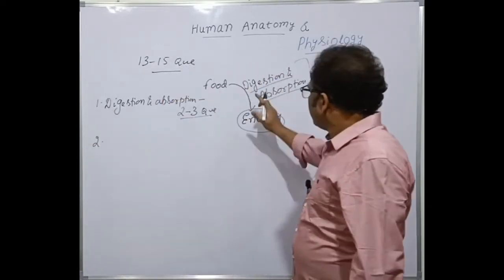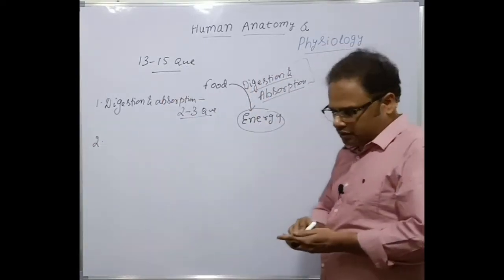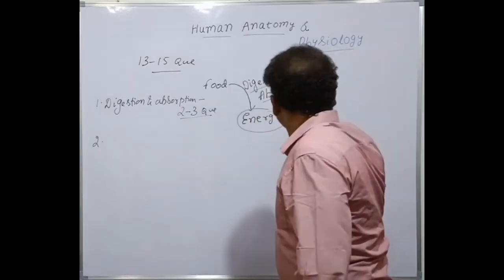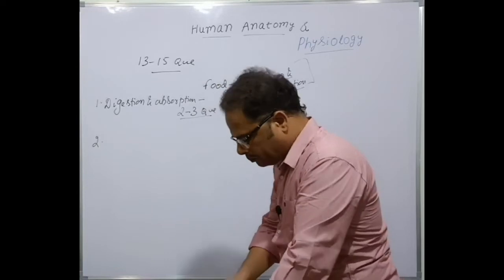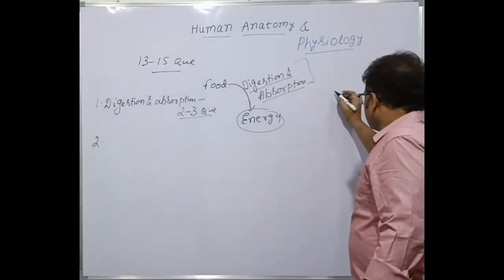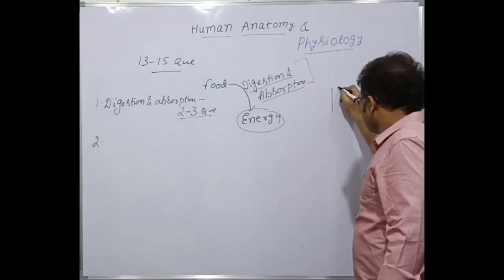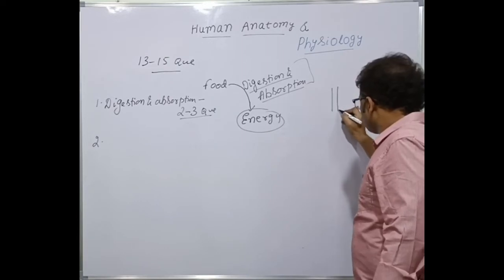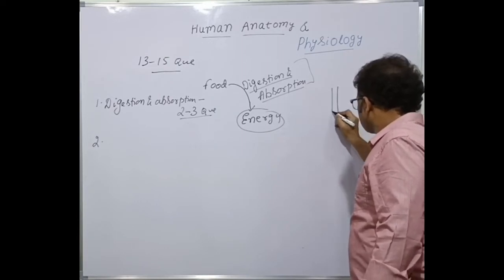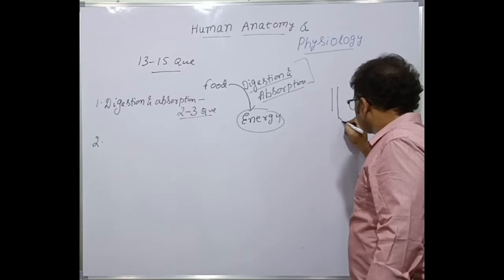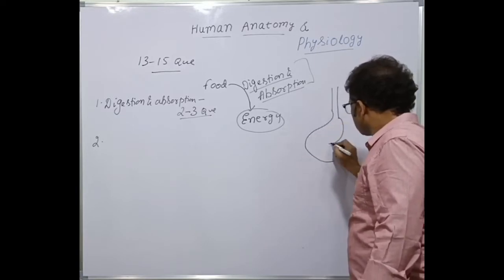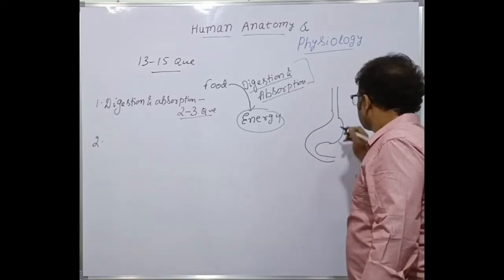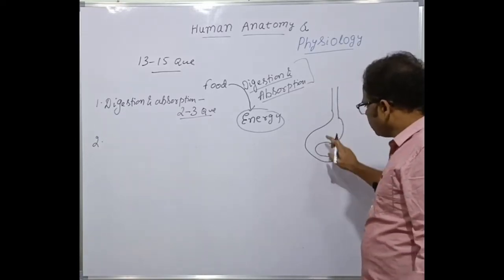Okay, when we take the food, I'll draw this diagram here. Esophagus, stomach and duodenum.